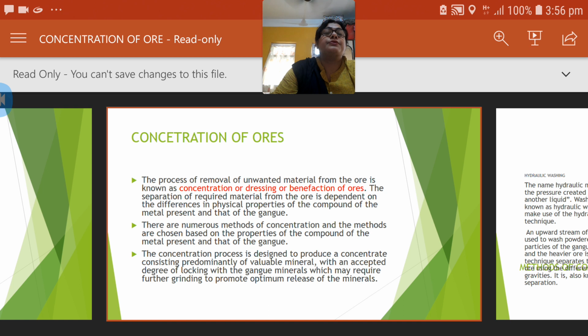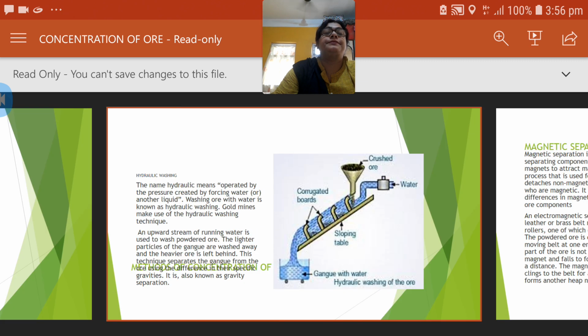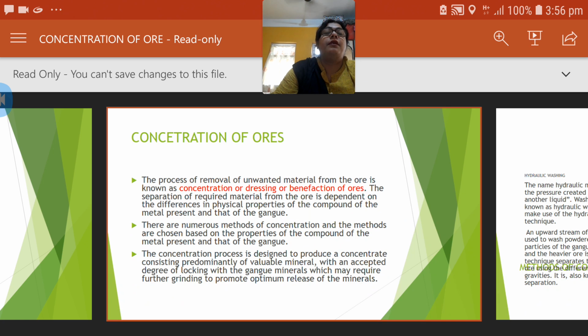The concentration process is designed to produce a concentrate consisting predominantly of valuable minerals with an accepted degree of locking with the gangue, minerals which may require further grinding to promote optimum release of the minerals.